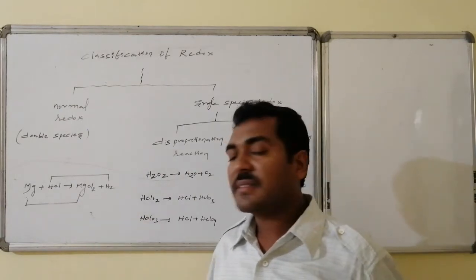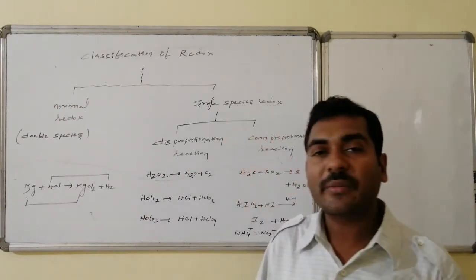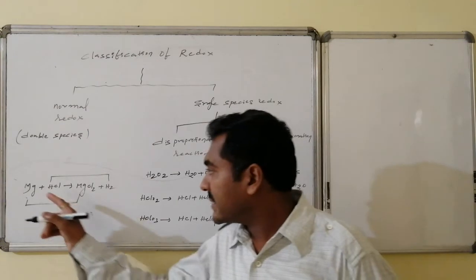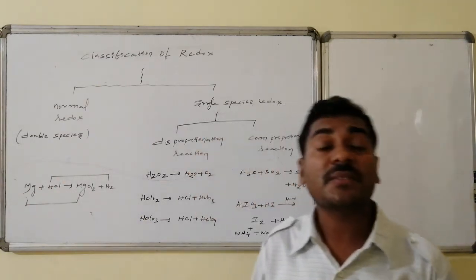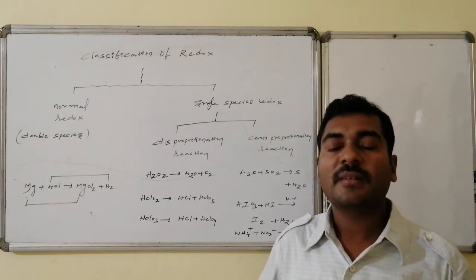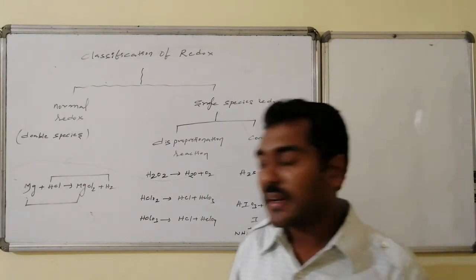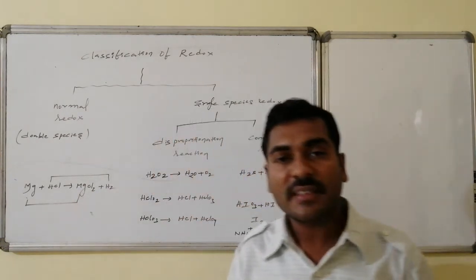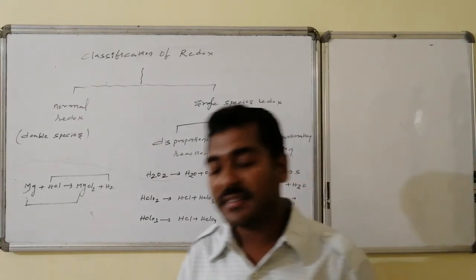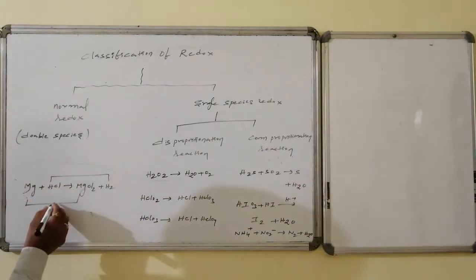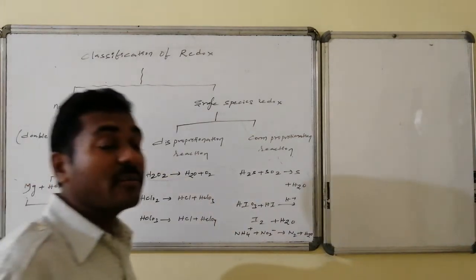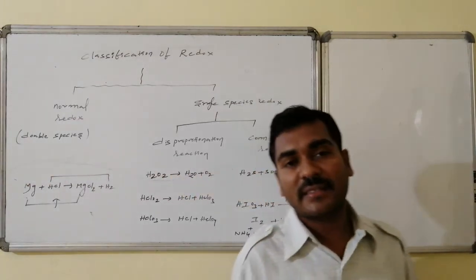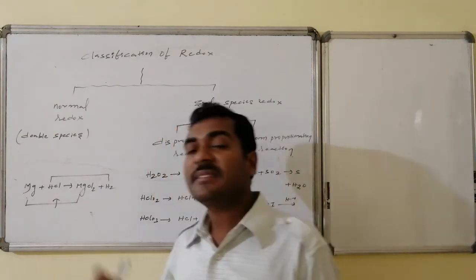Magnesium on reaction with HCl forms magnesium chloride followed by hydrogen. The oxidation number of magnesium in the elemental state is 0 and in the compound it is maintaining a +2 state. It is enhancing its oxidation number, hence this particular part is oxidation, that is magnesium is undergoing oxidation. Here I am writing with an arrow. Increment in what? Oxidation number. Increment in oxidation number of this particular magnesium species.